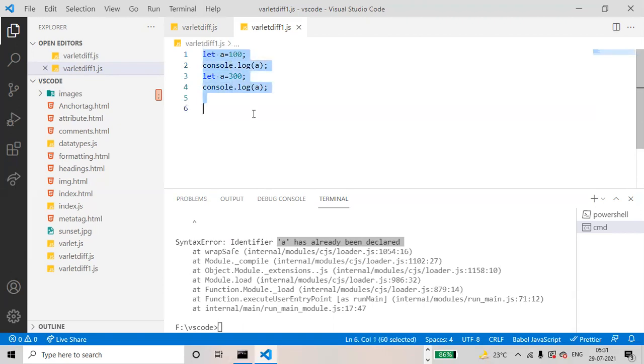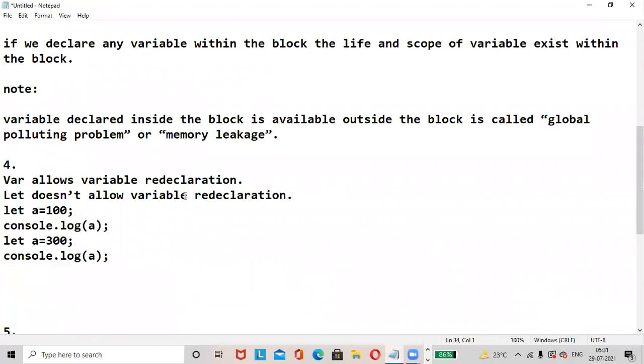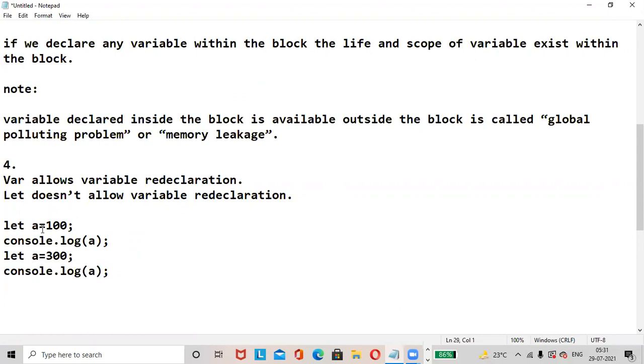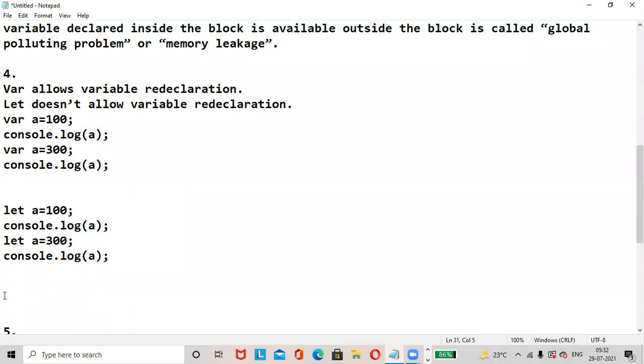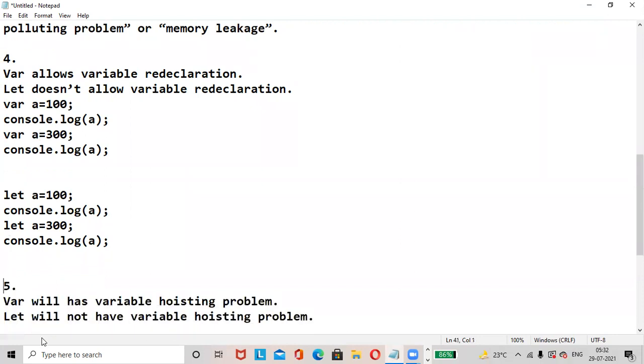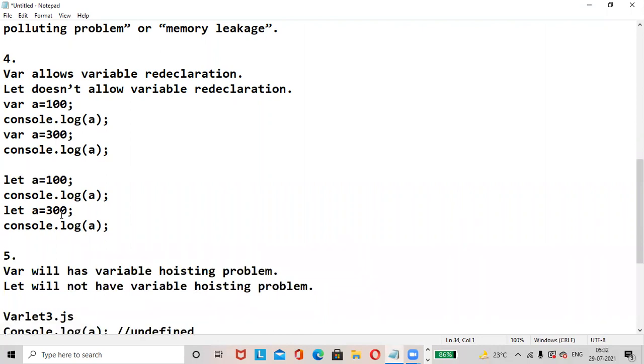Okay. Control A, Control C. I'll copy paste here. Then once again, Control V. Here we'll change to var. Okay, var is accepting the variable redeclaration, whereas let is not accepting the variable redeclaration. This is the fourth difference. Now next,